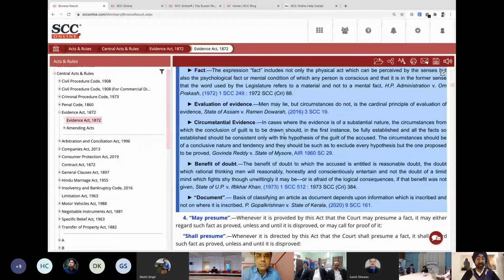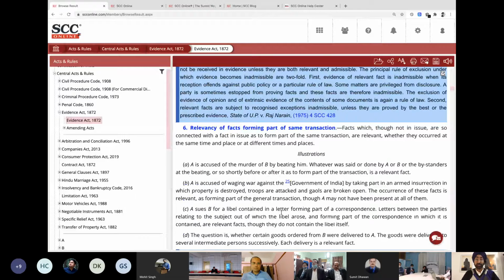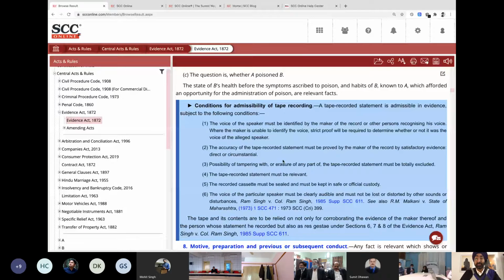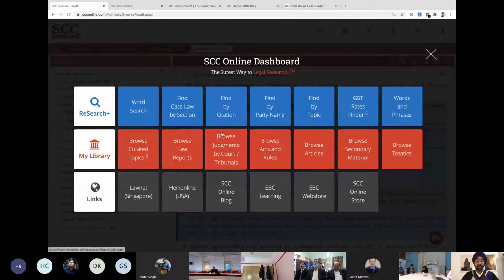This is something that we have done for the entire act and for all the central acts. So you can make use of it, and you can save this. If you click on save, it will save this entire document as it is, including all these citations, so you can use it offline anytime you wish. Now that being said, I will click on these icons over here. This icon is going to bring back the dashboard that we were talking about.